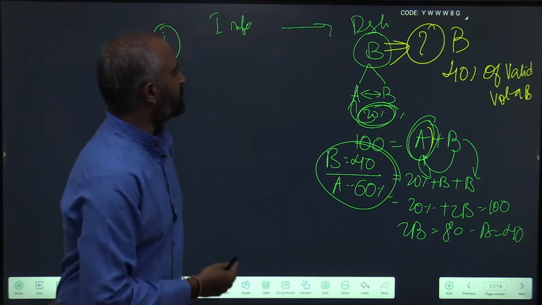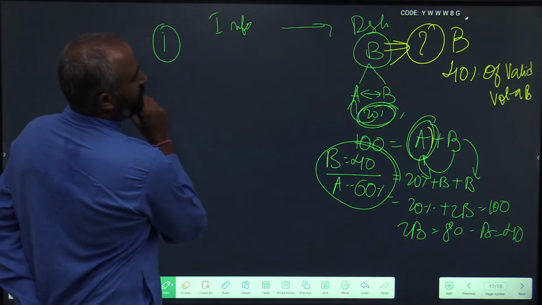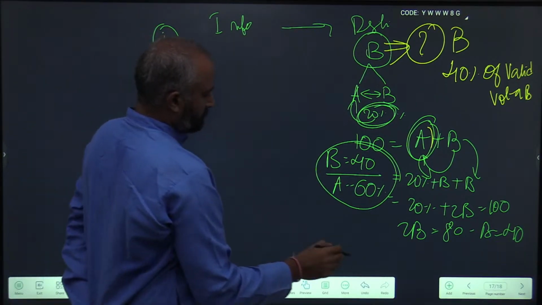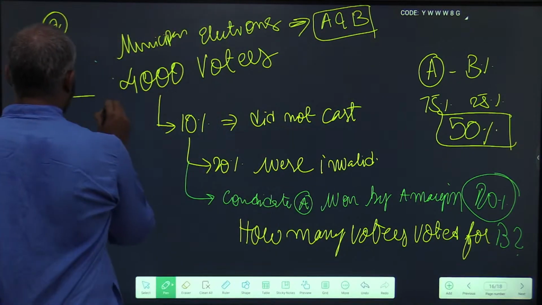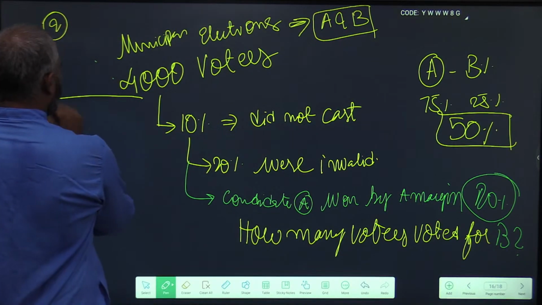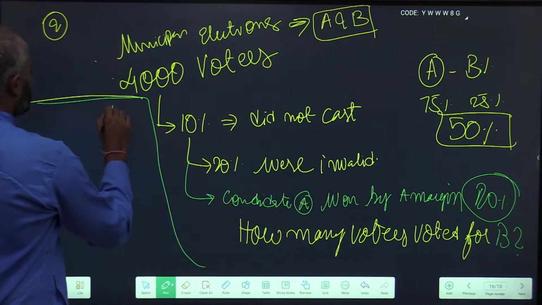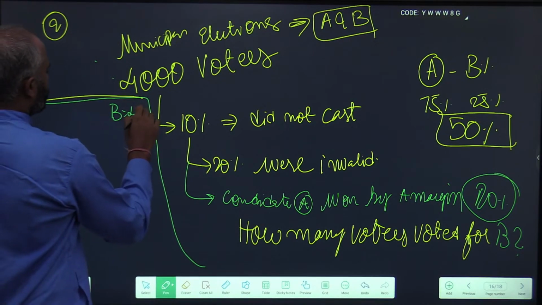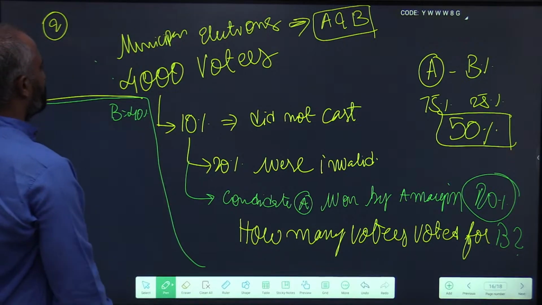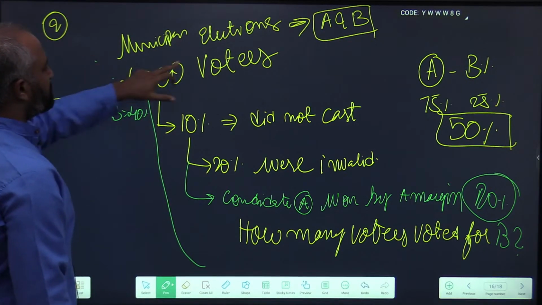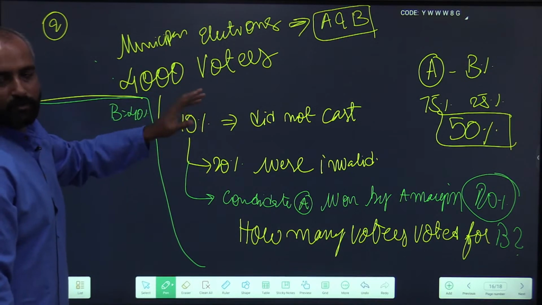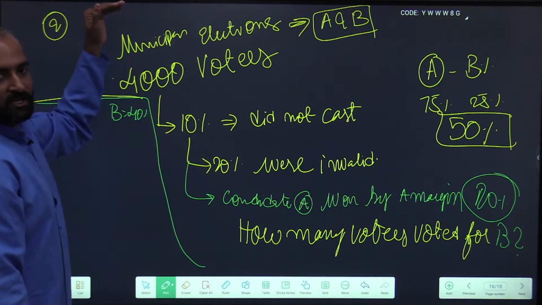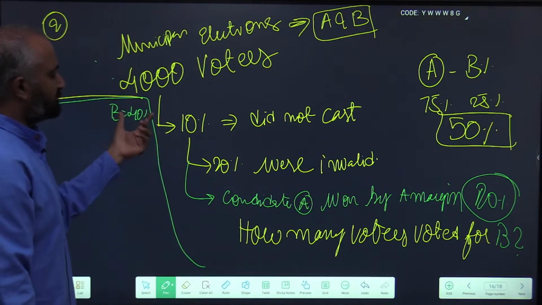Now start from the information given. B has 40% of the valid votes. I need to find out the votes now. You should solve all election problems sequentially. Start from the top and reach the destination.